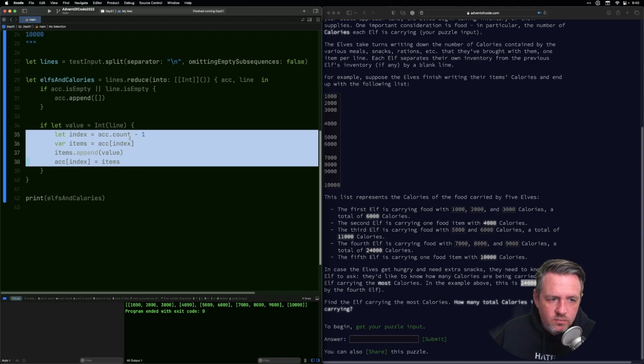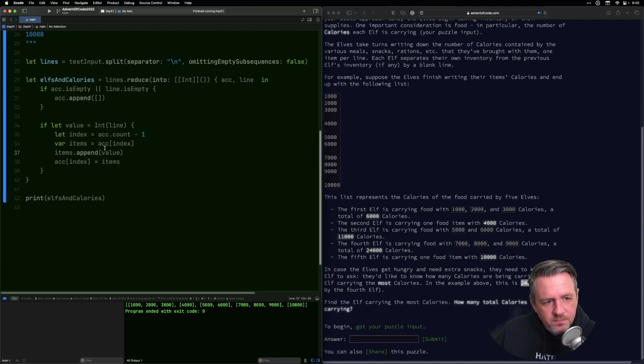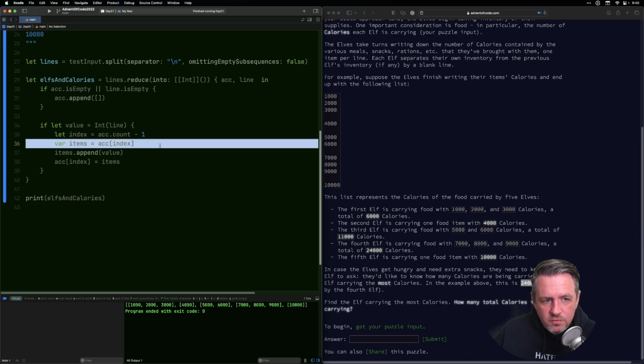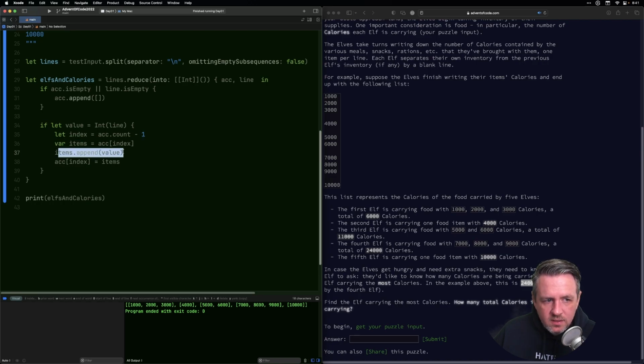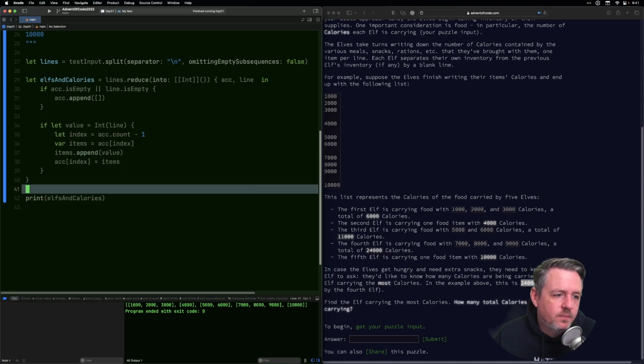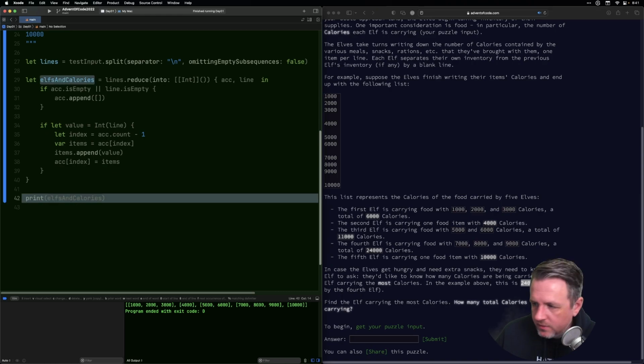Like in Swift, it's sort of nice and magical, where arrays are copy on write. So if I get var items and I don't do anything to it, then it's the same memory. But as soon as I mutate it, then it's new memory, and I have my own copy of the array. So I don't know if there's any way for me to mutate in place without the copy, but probably doesn't matter at all.